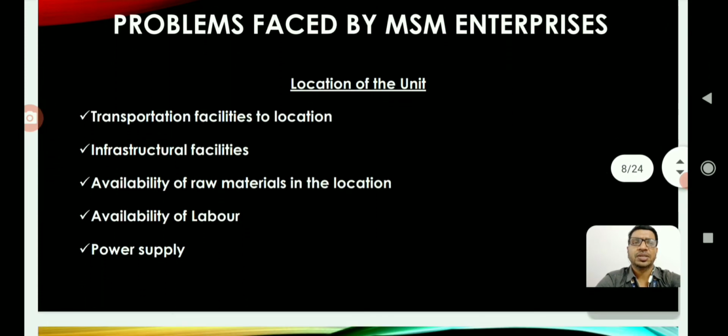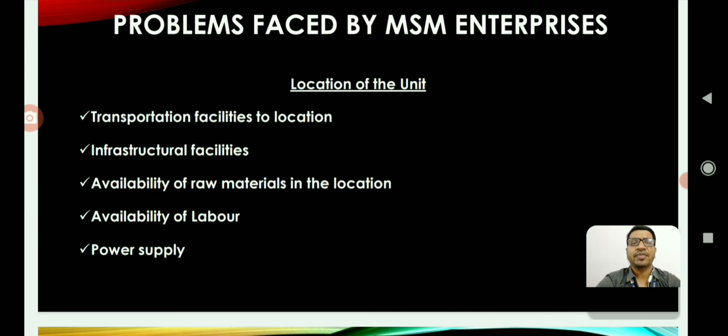And next one is location of the unit, in which there are various aspects to be covered. First one is transportation facilities to the location. There is a place constraint in setting up business for small and medium enterprises. So transportation facilities to the location of the unit is a big hurdle.